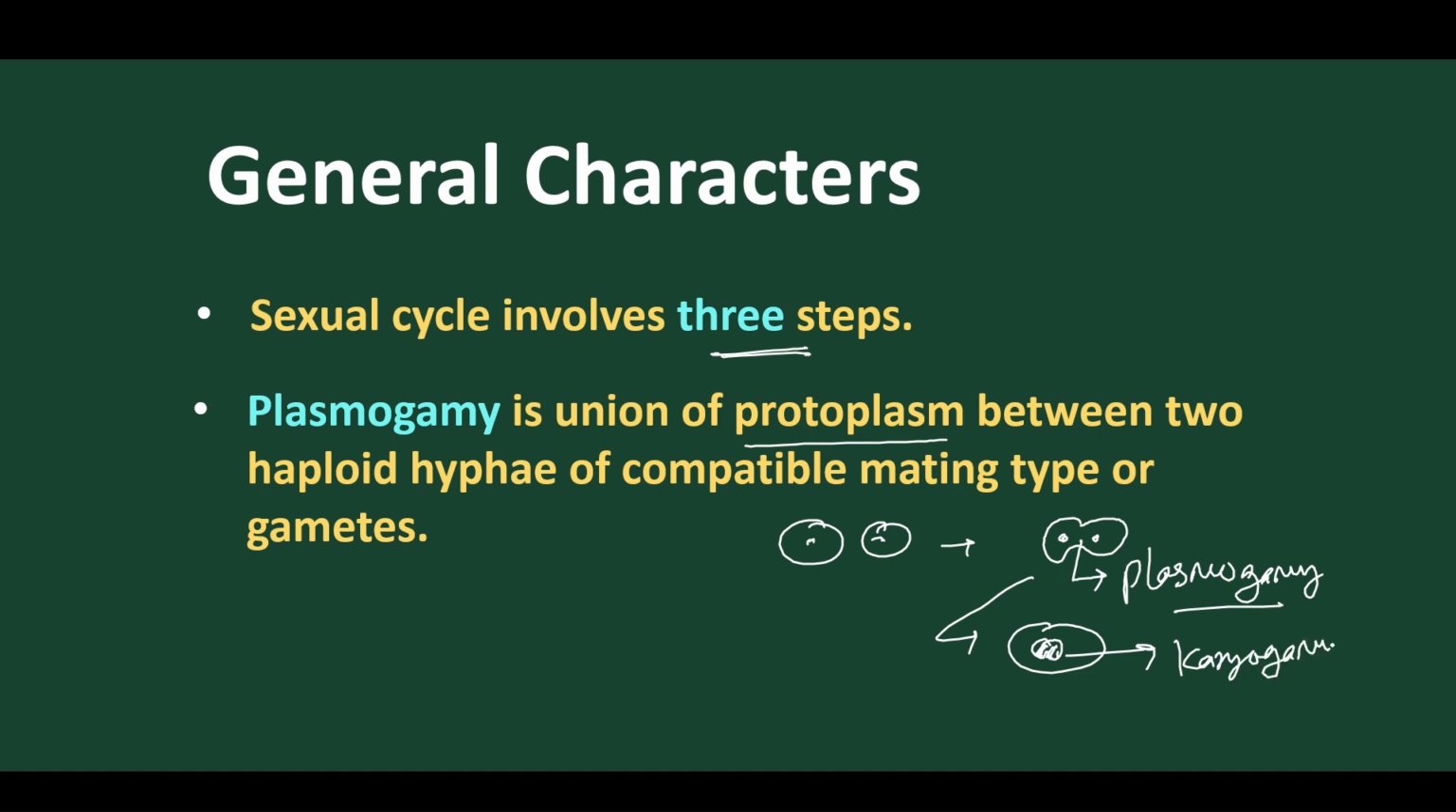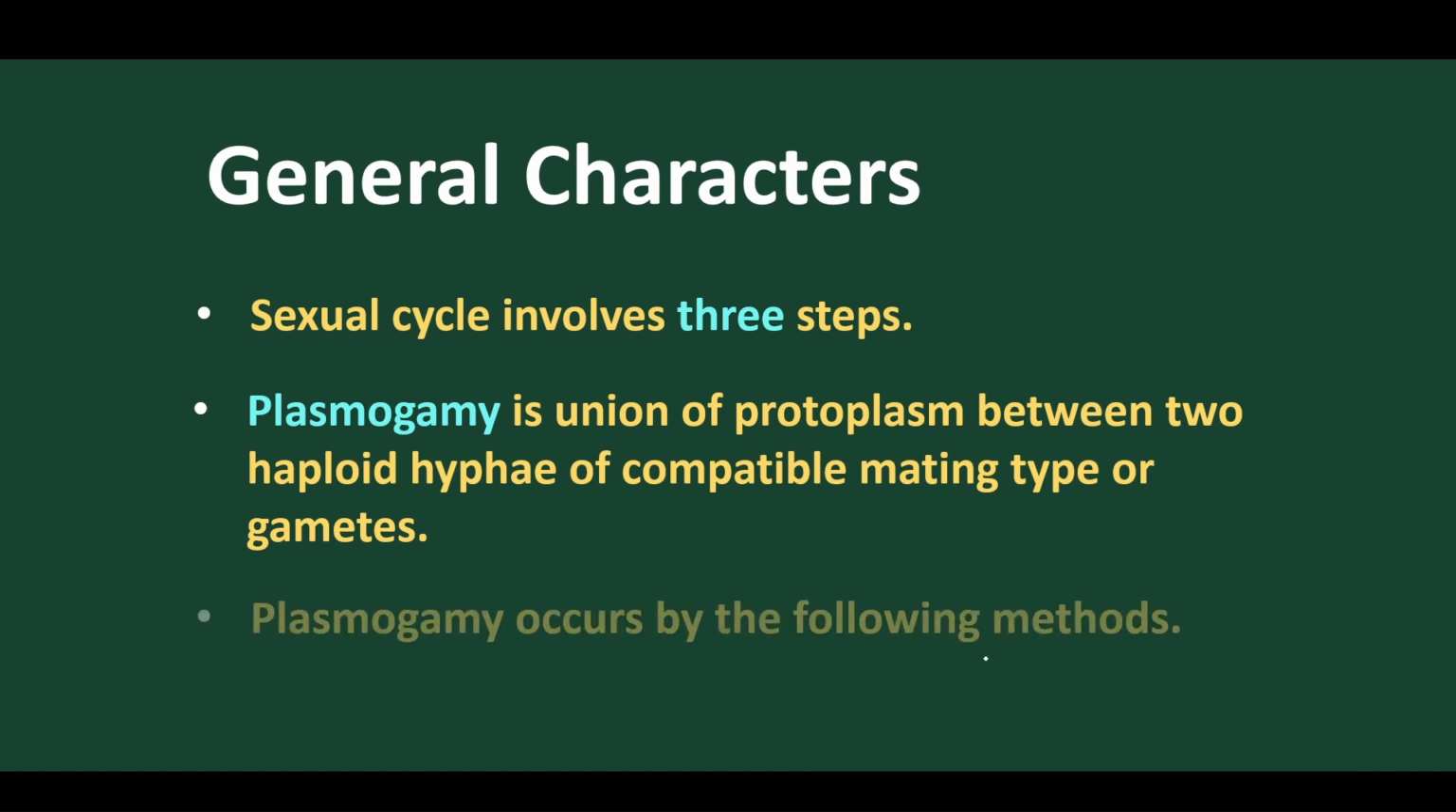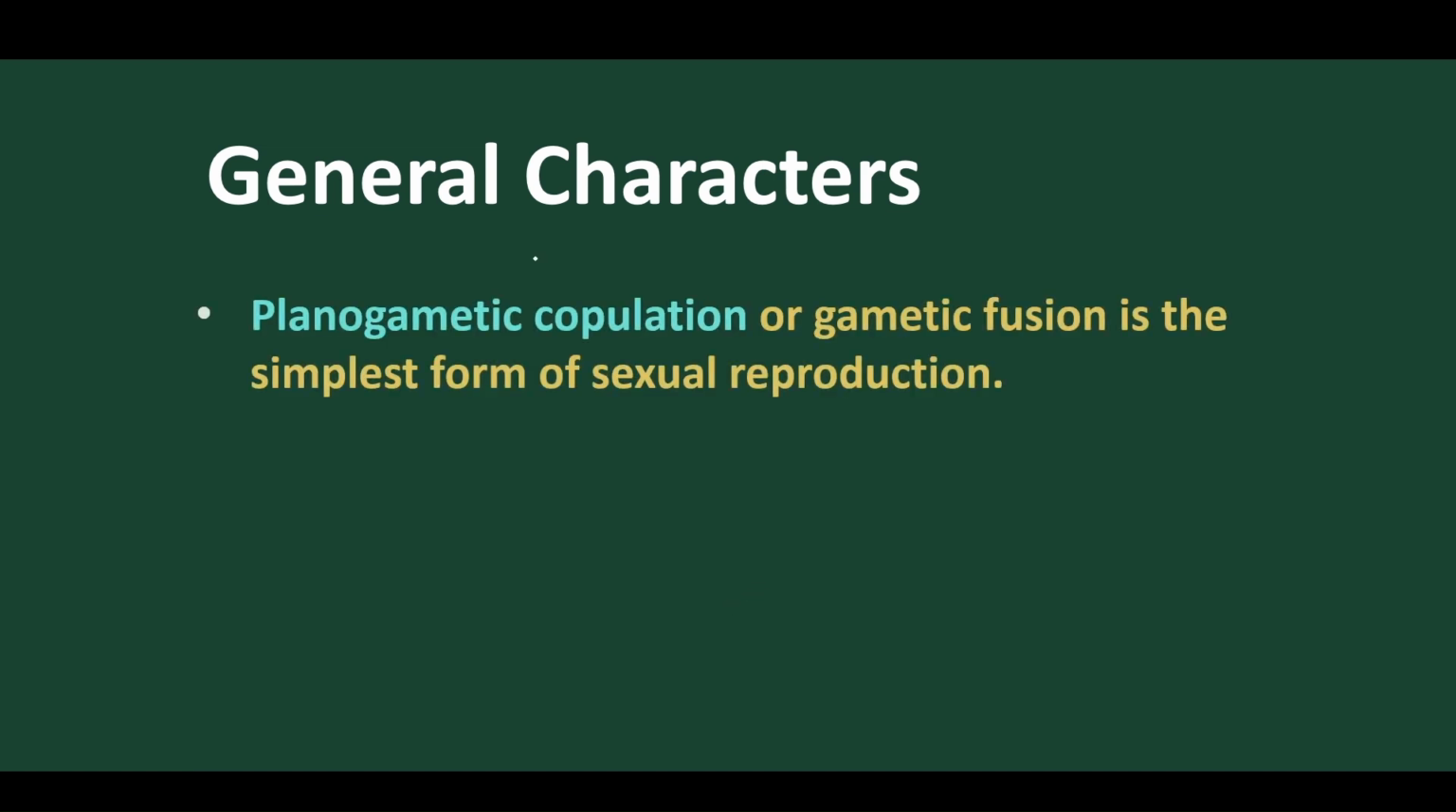Got it? As we have discussed, the plant body itself is haploid, but after karyogamy it is diploid, so it must return to the plant body. To return to the plant body, it should undergo meiosis. So 3 stages are present: plasmogamy, karyogamy, and meiosis. Got it? So sexual reproduction involves union of protoplasm, union of nuclei, and again meiosis of the nucleus, a reductional division, to develop into a parent body. Now let's move on one by one.